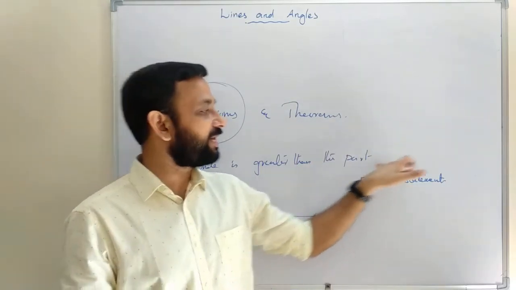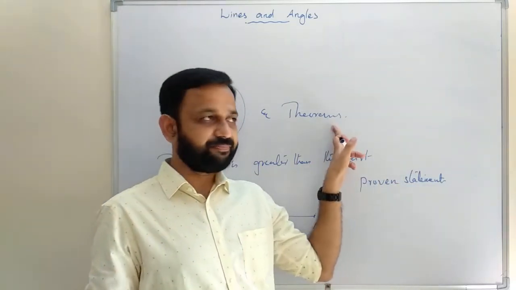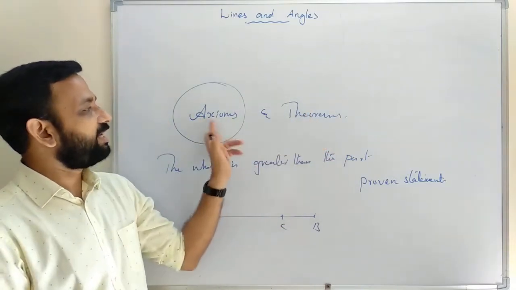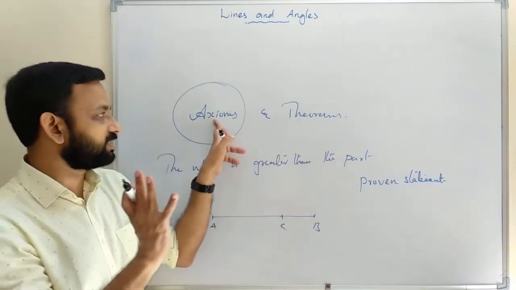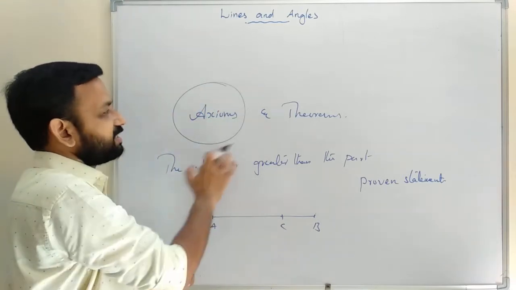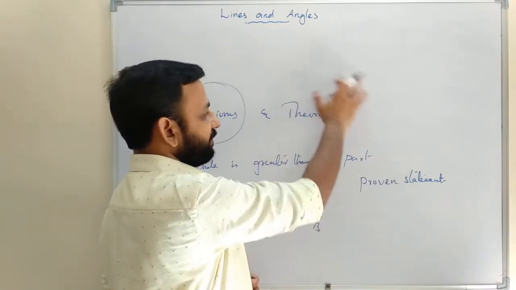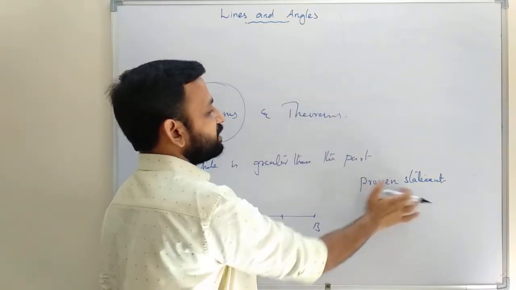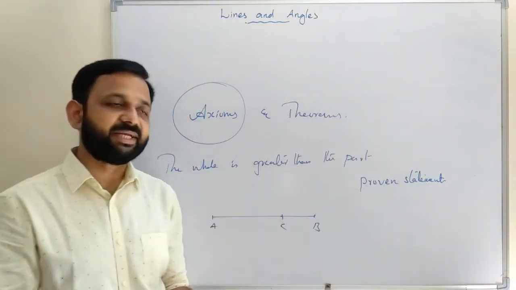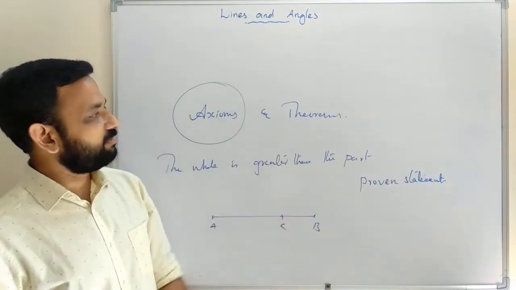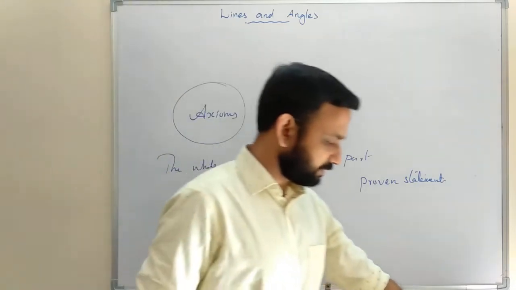Here we need a proof to believe the statement, but with axioms there is no need of any proof. Axioms are considered self-evident, but theorems are not, and they are proven statements. So that is the main difference between axioms and theorems.